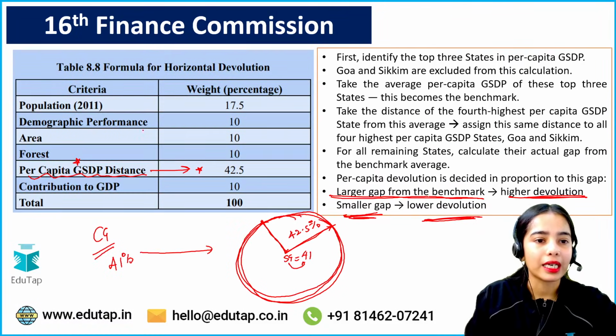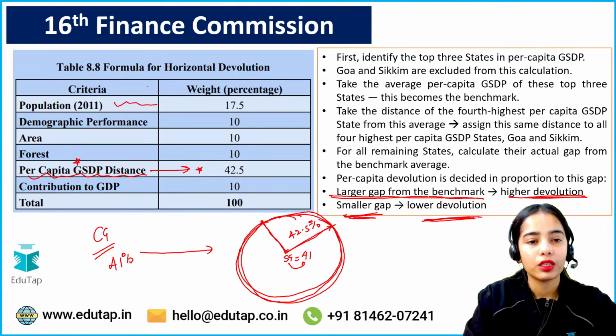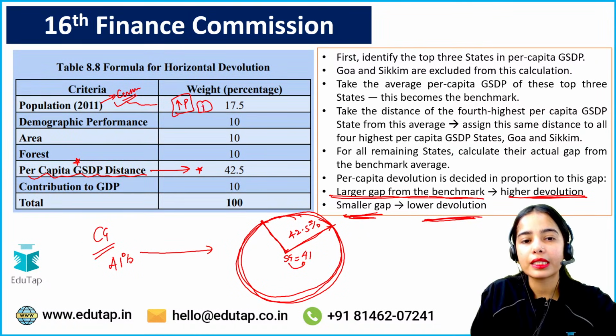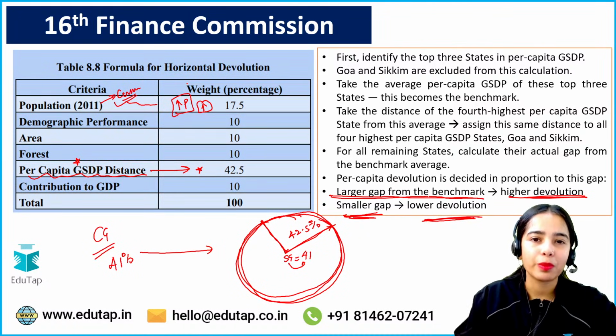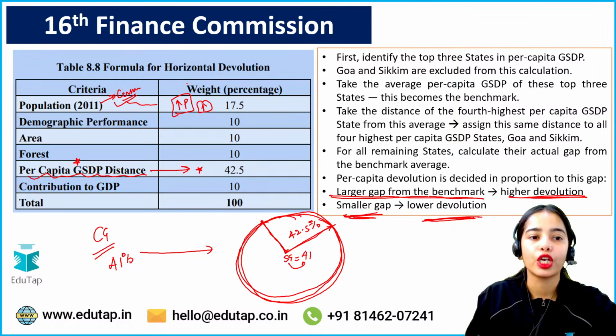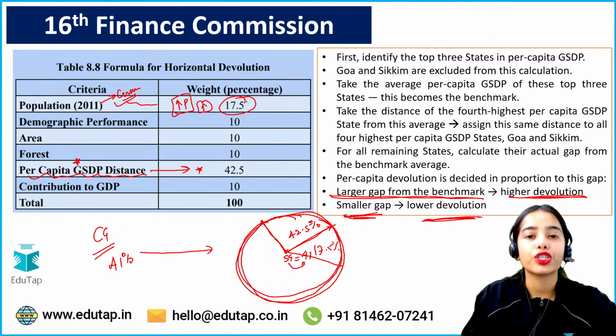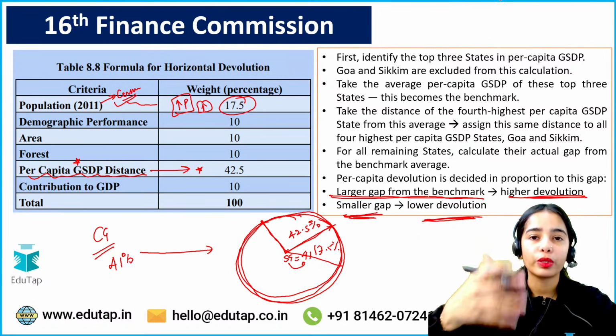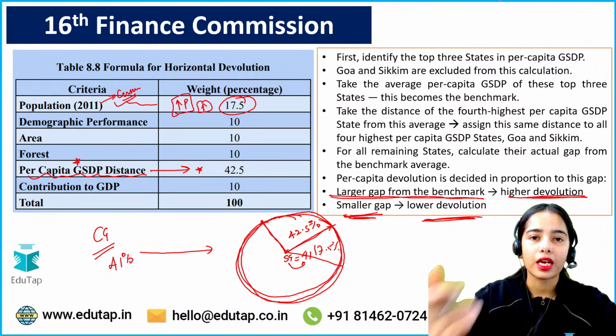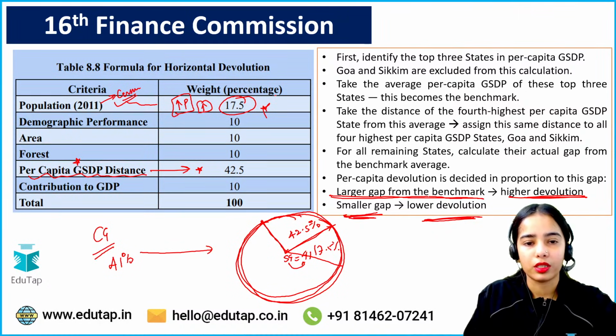Now coming to the next part, that is population. Now population, we are taking the data for population from the 2011 census. So the larger the population, you can understand, the larger the population a state has, the more the funds the state requires for meeting its expenditure, for meeting the requirement of the population. So 17.5% is decided on the basis of the population of a state. Okay, so the higher the population the state has, the more the funds are allocated to that particular state.